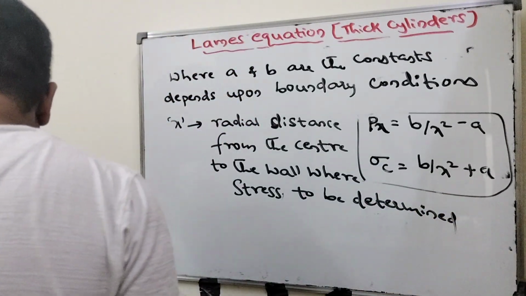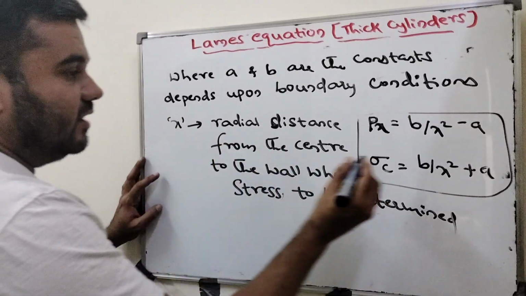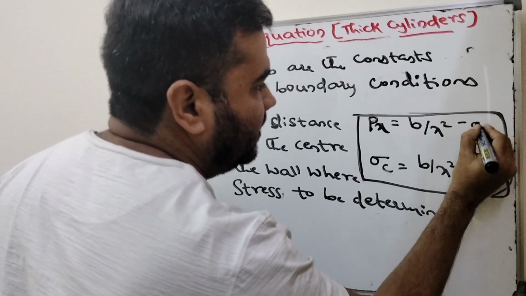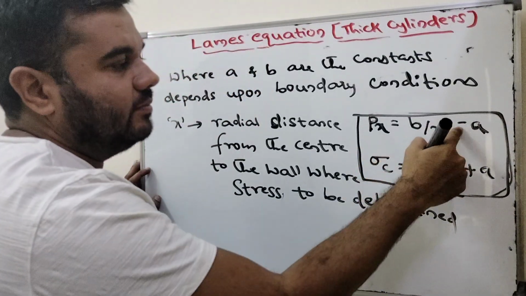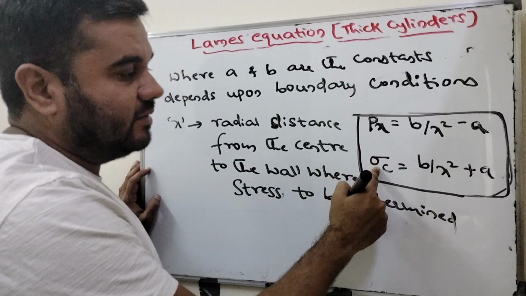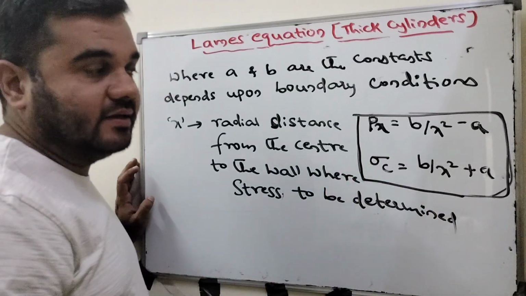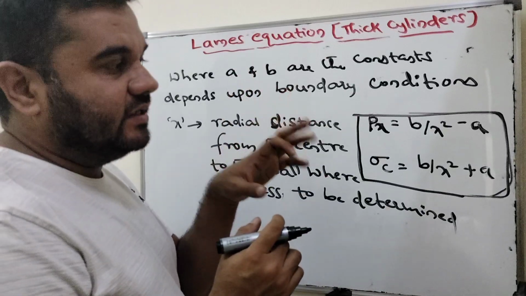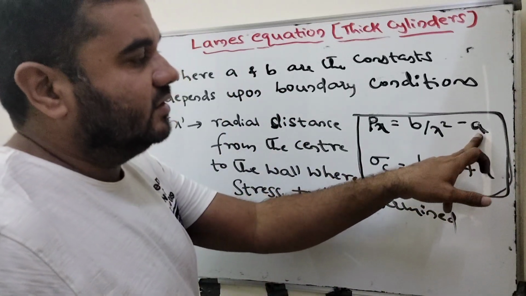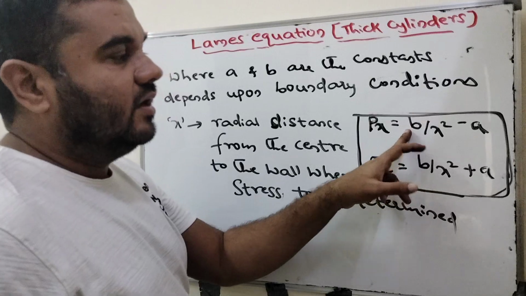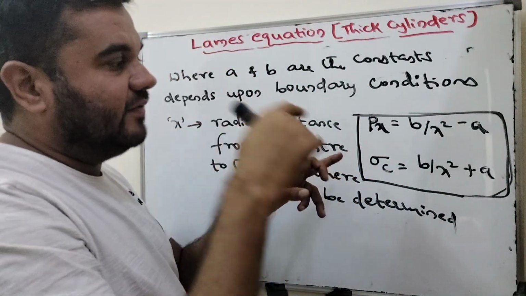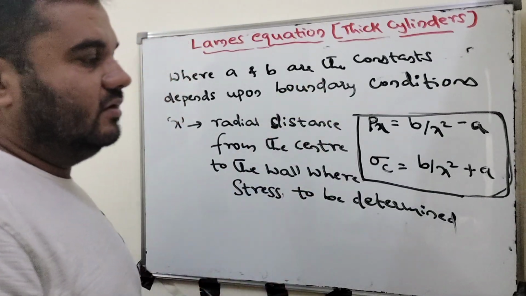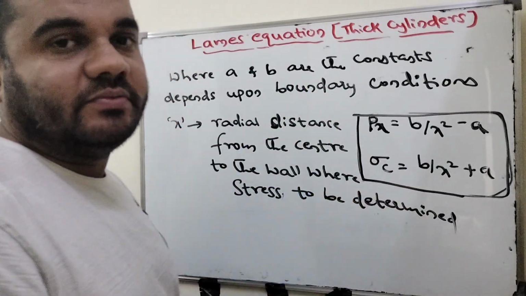This is called Lamé's equation. These two equations are called Lamé's equations: p_x equal to b by x square minus a, and circumferential stress sigma c equal to b by x square plus a. In the problem, the conditions are given. Apply the conditions and find the constants a and b. Where you want the stresses, you can find them at a distance of x. This is how you have to derive the Lamé equation.